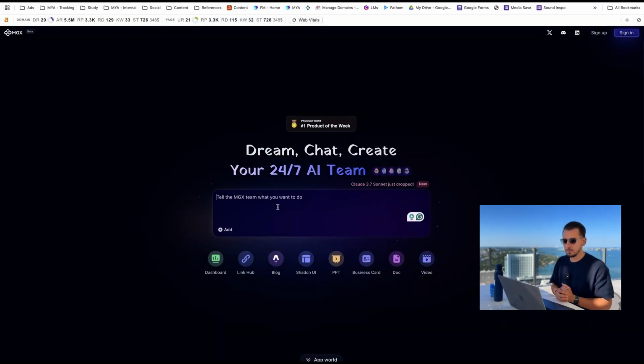We're going to try out MGX. Apparently, this is the new AI tool that can do everything. It's better than Replit, Lovable, Cursor, and all of the others. Apparently, we don't know yet. So we're going to try it out.